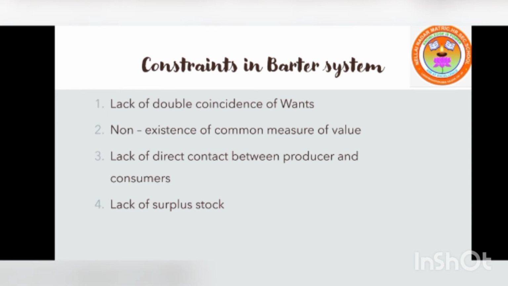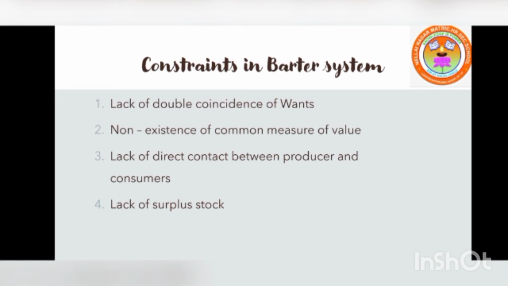And third, lack of direct contact between producers and consumers. It was not possible for buyer and seller to meet face to face in many contexts to exchange commodities for commodities. Nowadays, we can buy goods from the retailer, not from the manufacturer or the real owner of the goods. But in the barter system, buyer and seller must meet.